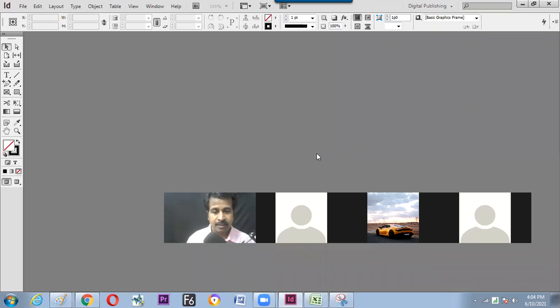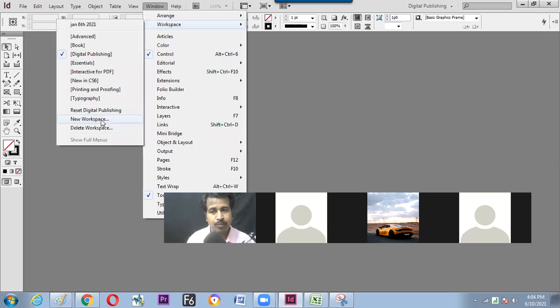That's it for the day, and we have given 2 tasks. First, find out different book skeletons and note them down. Second, how many tools are there in InDesign and what are their keyboard shortcuts. These 2 tasks can be done. Third, find out different types of workspace, switch to different types of workspace, handle the toolbar in a commercial way, and get it into a different placement, and